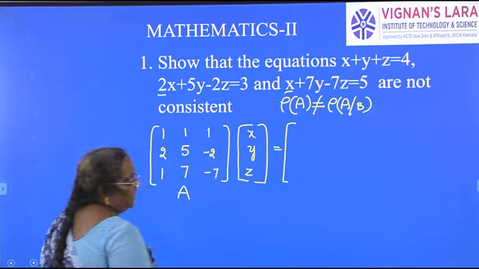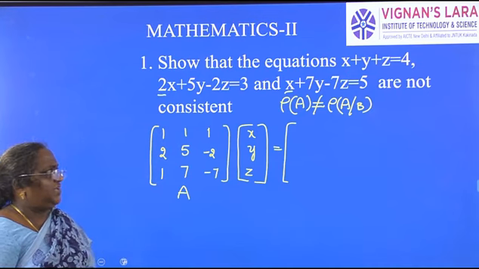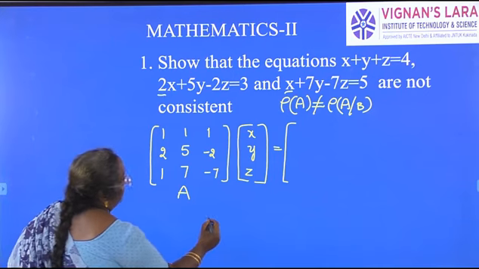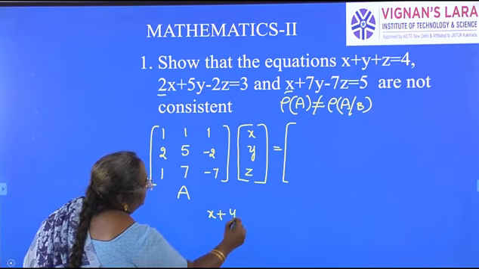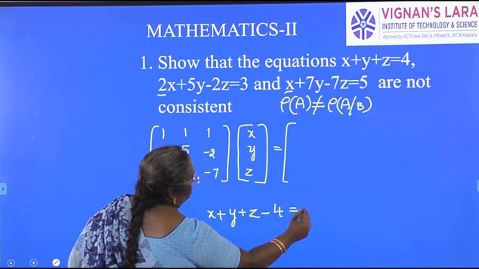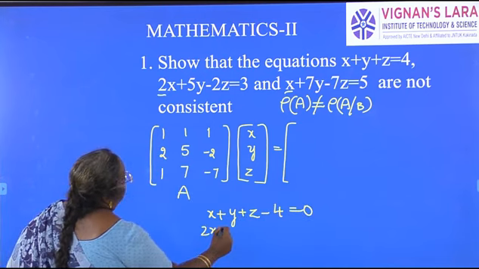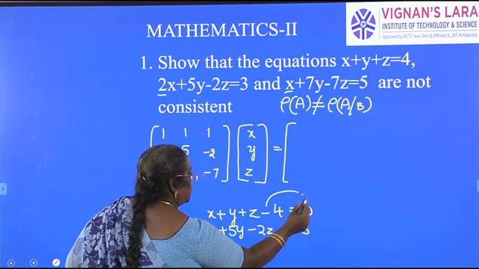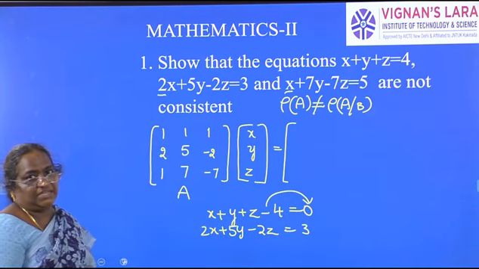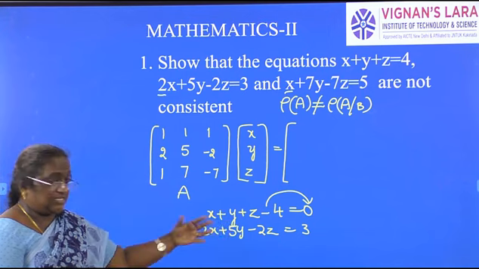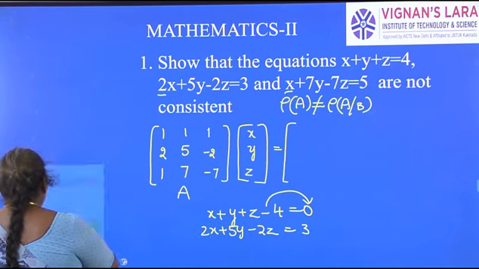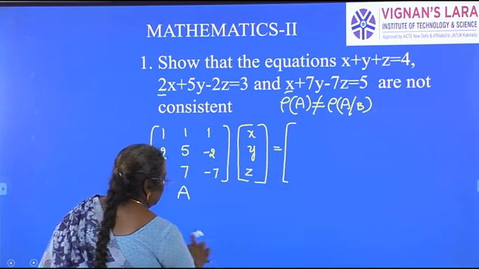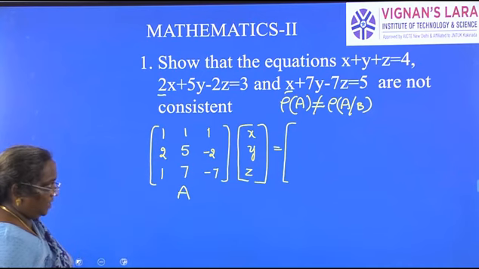All the time, remember, sometimes in the examination or anywhere else, they may give you a question to confuse you by giving the constants on the RHS or LHS. They can give you x plus y plus z minus 4 is equal to 0, one equation. Second equation they have given you. So what does the student do? All the time the constant should be on the RHS. If you forget that step, if you write minus 4 on the other side as minus 4, everything goes wrong. Keep that in mind when you write the given system of equations in matrix form. See that all the time the constant is on the RHS.